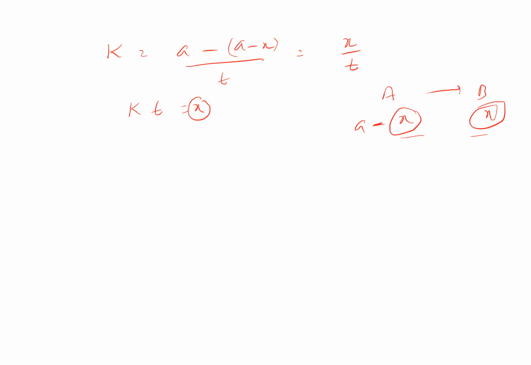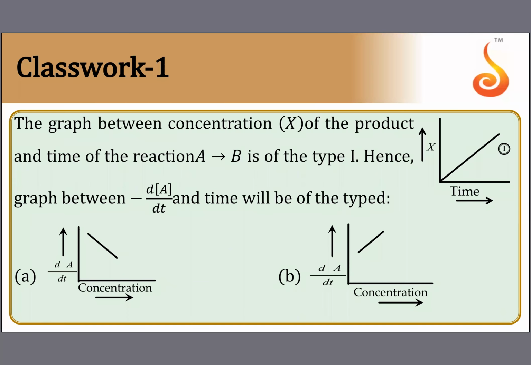So x versus time t is going to be a straight line graph passing through the origin. Y is equal to mx type of graph you have. For that type of graph, what is the graph between minus dA by dt versus time t? What is dA by dt actually called? Nothing but rate. The rate at which A reacts is called rate. So we need the rate versus time graph for a zero order reaction.